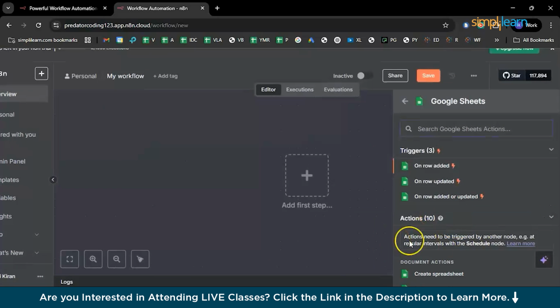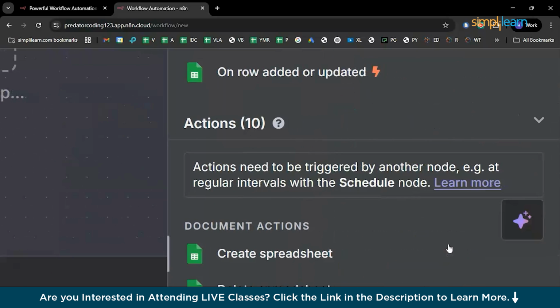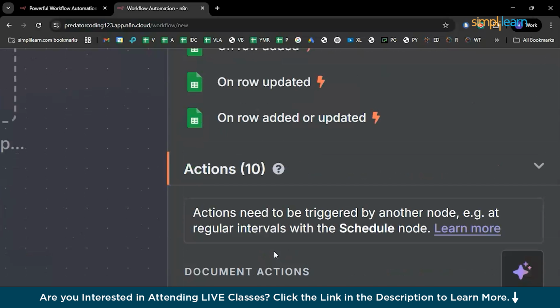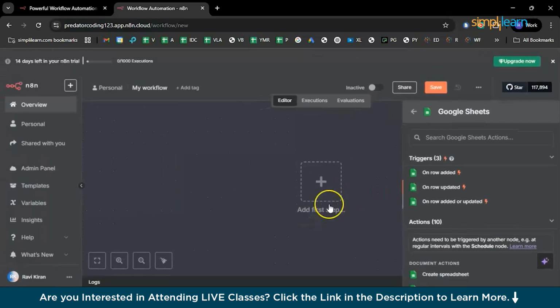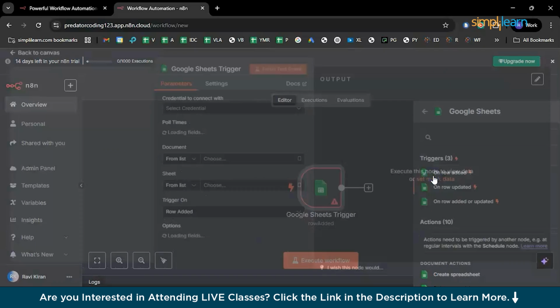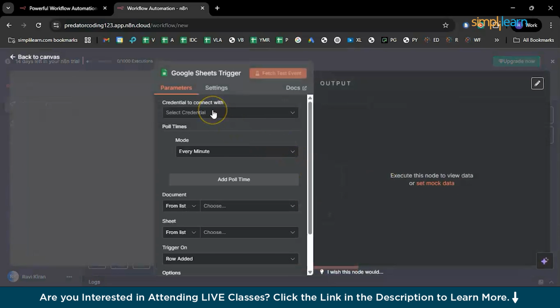So let's also take a quick look at the actions. Here you can see creating a spreadsheet, deleting a spreadsheet, or some of the operations that you regularly follow on any Google Sheet. So for now, I'll go with on row added. In the first option, you can see an orange colored thunderbolt logo, which explains that it is a trigger. Now you don't have any credentials, right?